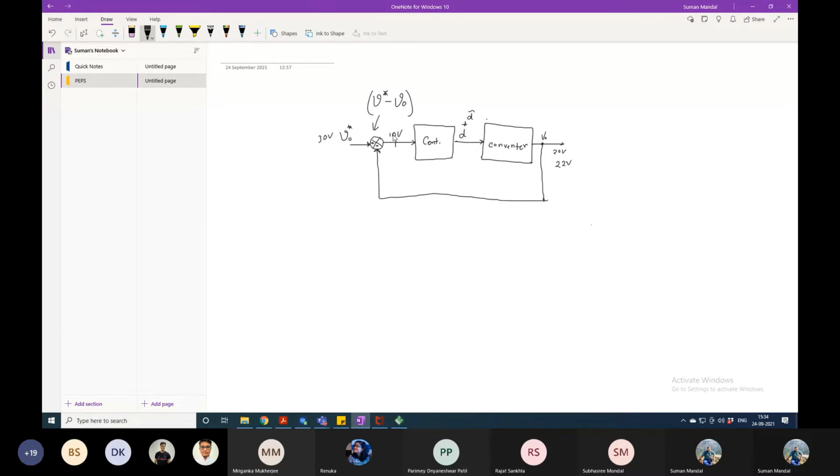Then again some 8 volts will come here. If we are getting 8 volts at this particular section, then again some perturbation will come, and the previous D plus D perturbation becomes the previous one. In that way, step by step, with small changes, we'll reach the desired output voltage, which is 30 volts.